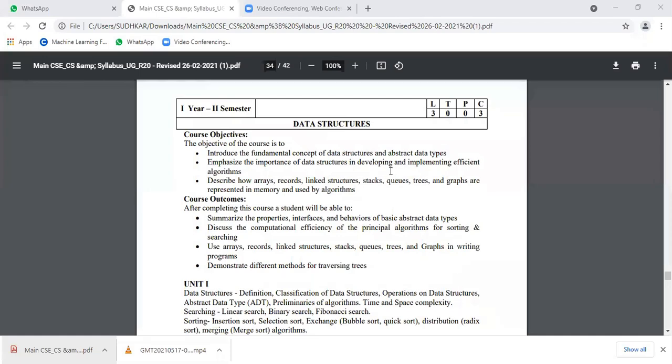So anyway, emphasize the importance of data structures in developing and implementing efficient algorithms. For efficient algorithm implementation, we are using the data structures. Describe how arrays, records, linked lists, stacks, queues, trees, graphs are represented in memory and used by the algorithm. All these are the different data structures. With the help of these data structures, we can represent our things in memory and used by the algorithms.